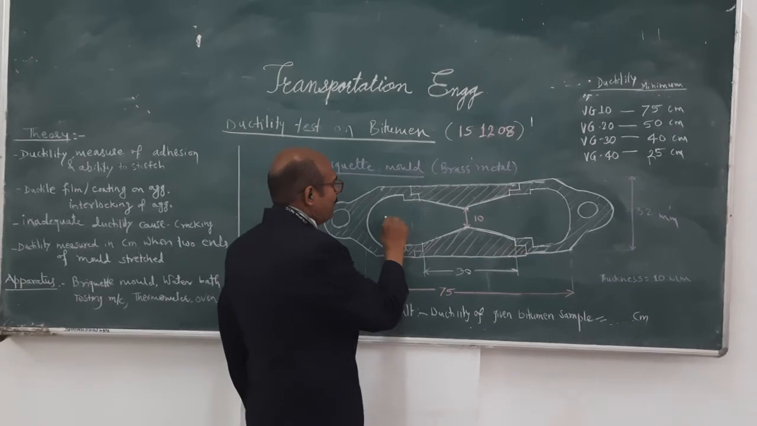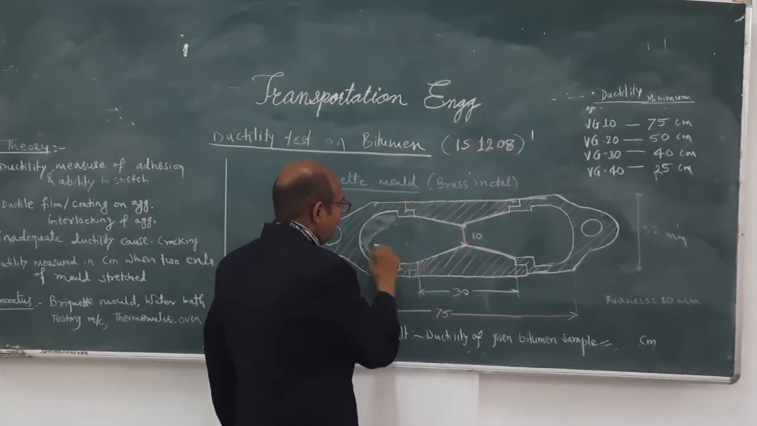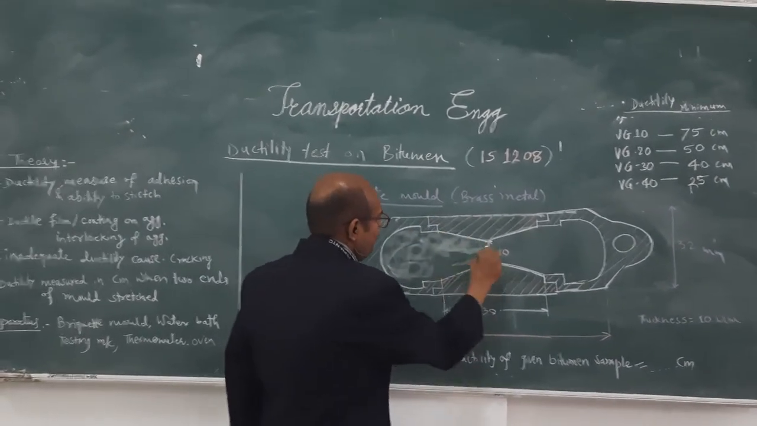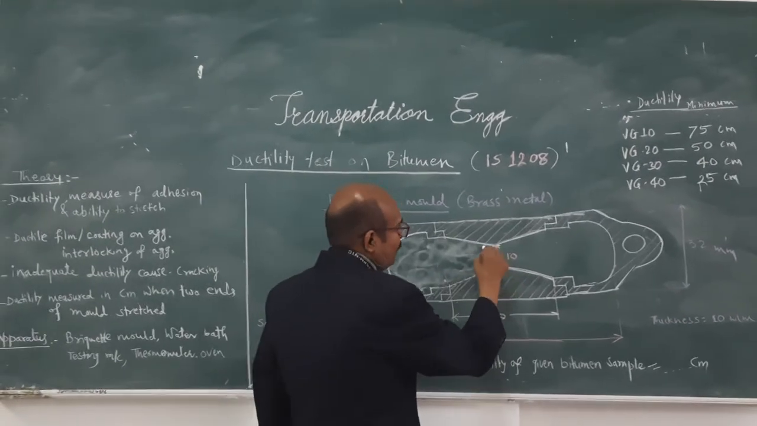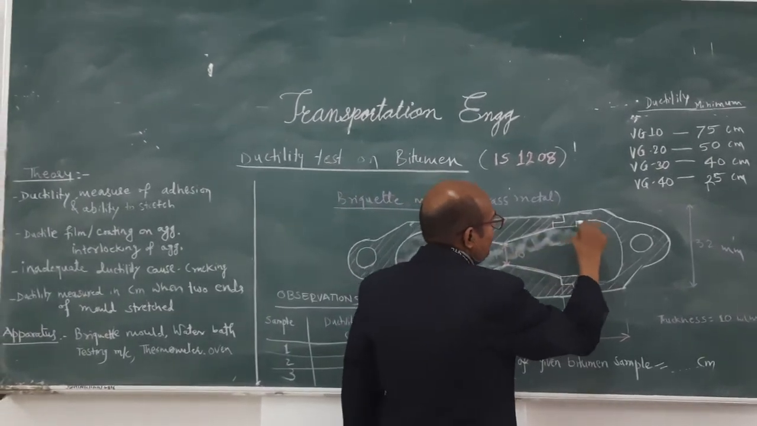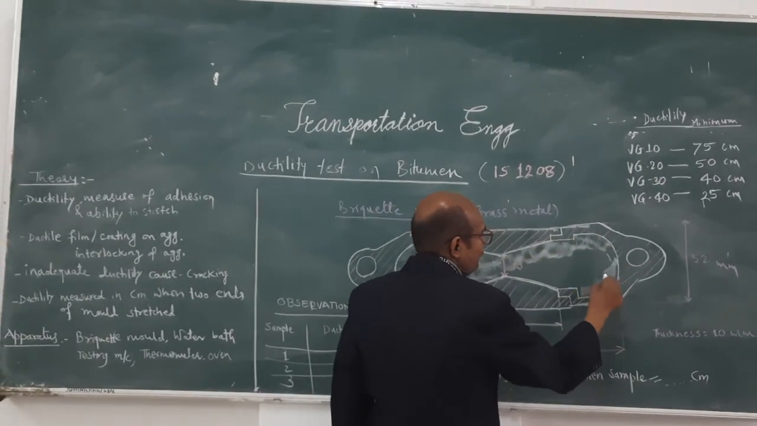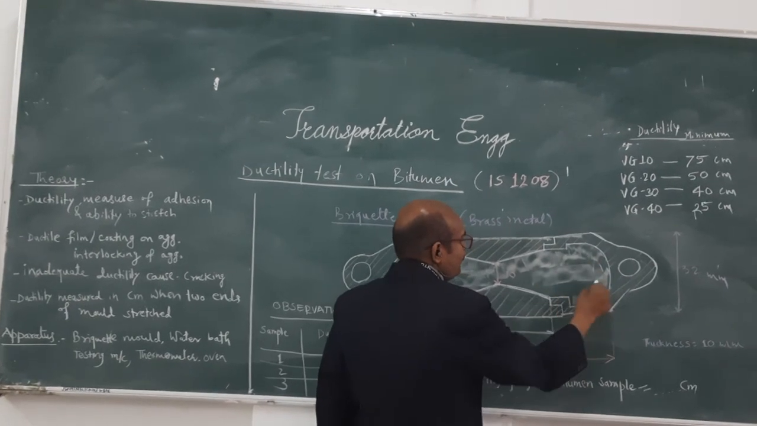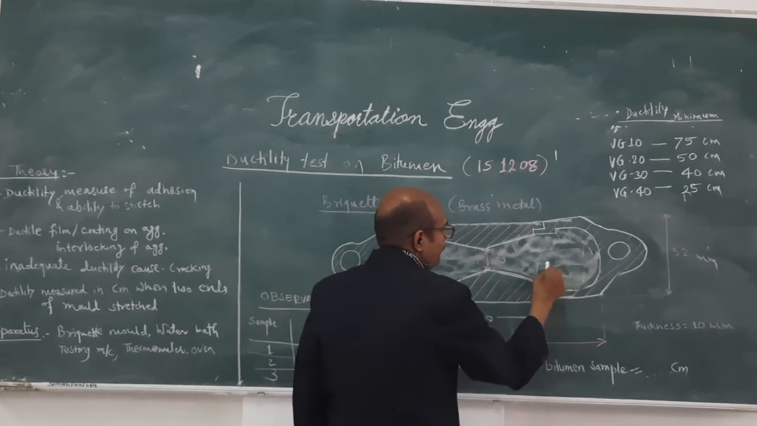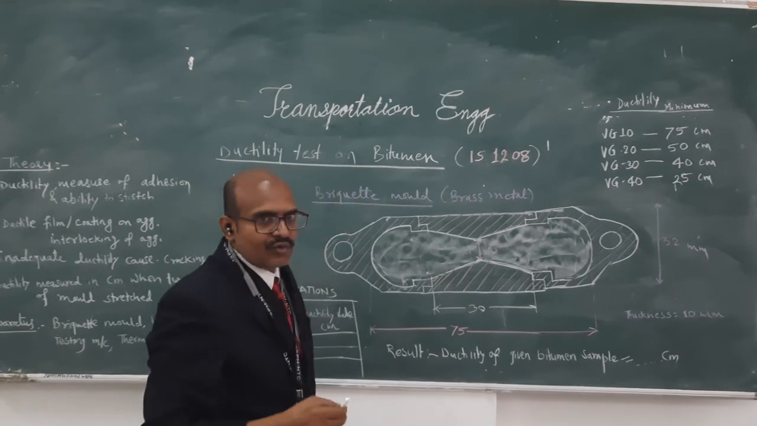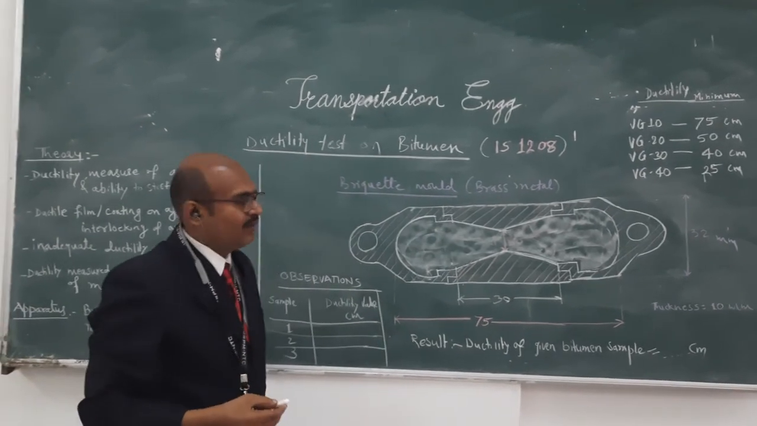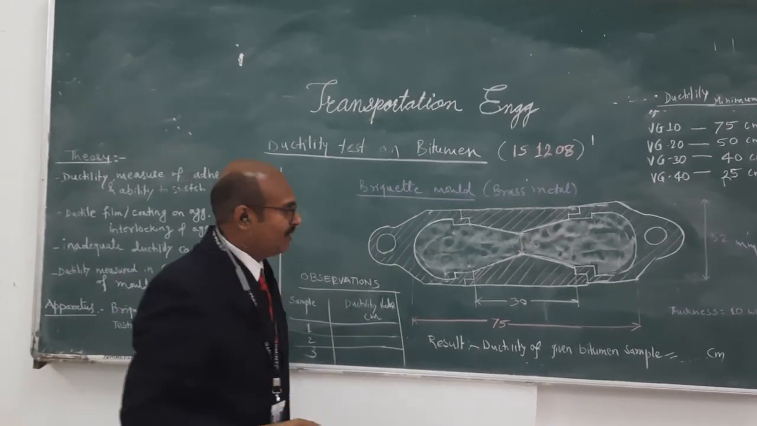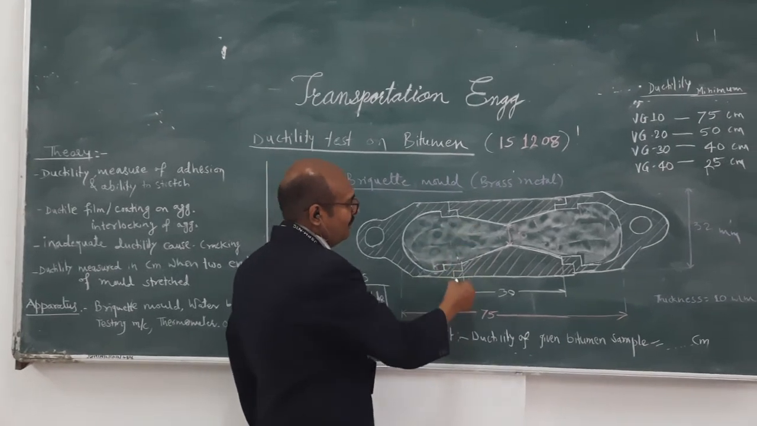What we have to do is place the bitumen inside the space which is available here, and we have to pour the bitumen at the pouring point. We know that the pouring point of bitumen is around 75 to 100 degrees centigrade. So we have to heat the bitumen to 75 to 100 degrees centigrade, and after that we place this bitumen inside this part.